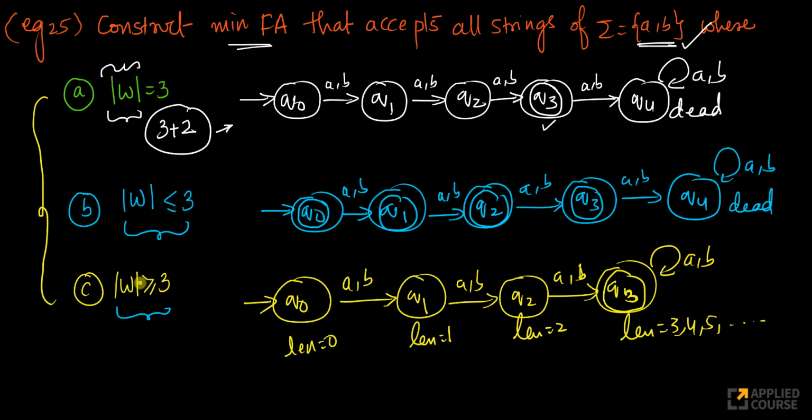I wanted to show all these examples in one place because from one of them, you can easily arrive at the others. Remember, there is one important caveat, an important borderline case here. Here you have 5 states. Here also you have 5 states. Here you have only 4 states in the minimum finite automata. Let's not forget that basic thing. You can get away with just 4 states here, because for 3 or greater than 3, I don't have to create a dead state.